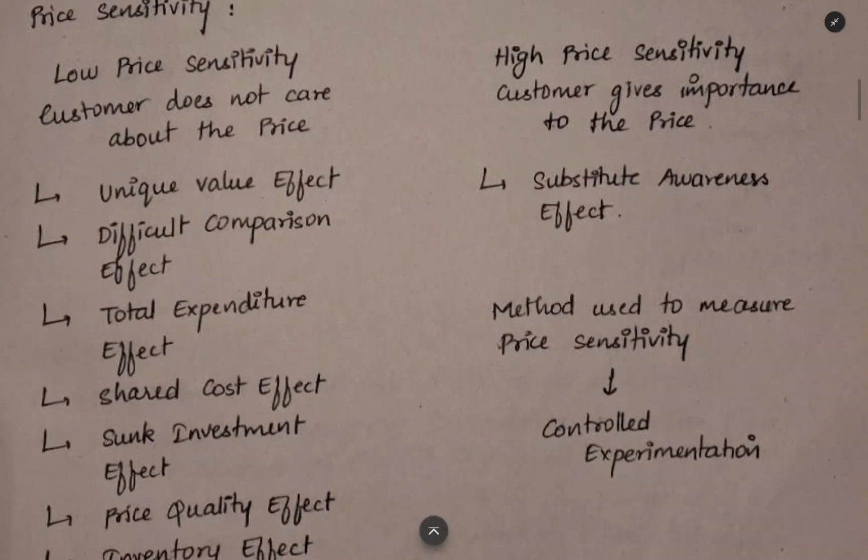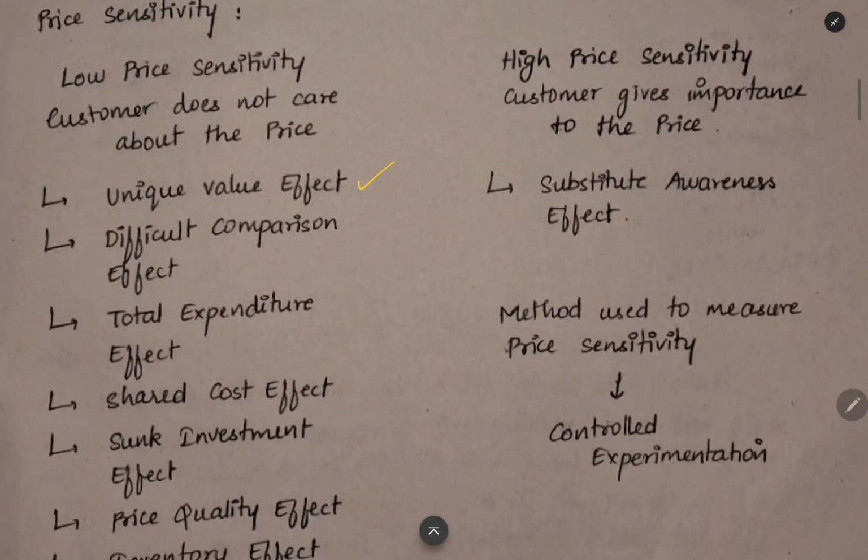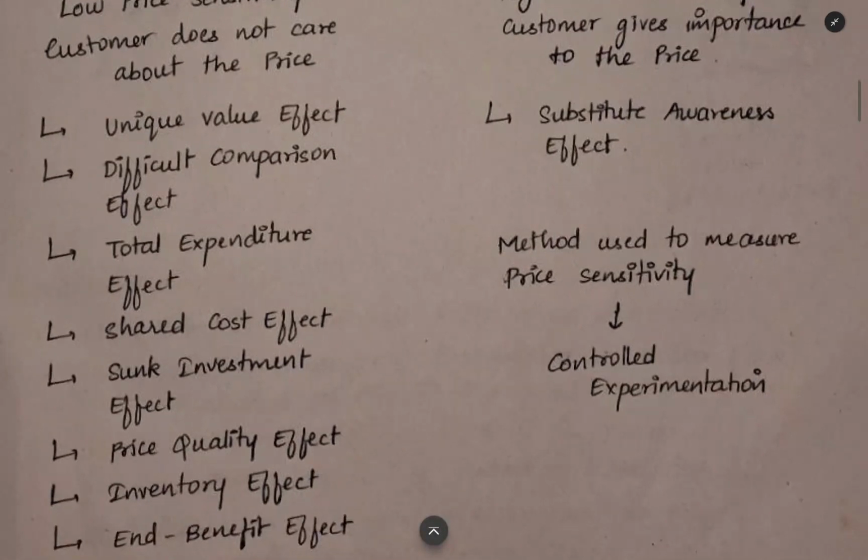Here, what are the factors behind low price sensitivity? If the product has a unique value, for example, iPhone, it has a unique value. The people think that it has a unique value, so they are buying it, even though it is expensive. So it has a low price sensitivity. Customers not caring about price. Next, difficult comparison effect. When you have two or more products, yours and your competitors', when comparing these two, the customer could not compare and come to a reasonable conclusion. He is having difficulty in comparing these two products. Then also he will not care about the price because he is not able to compare the products itself. Then how will he compare the prices?